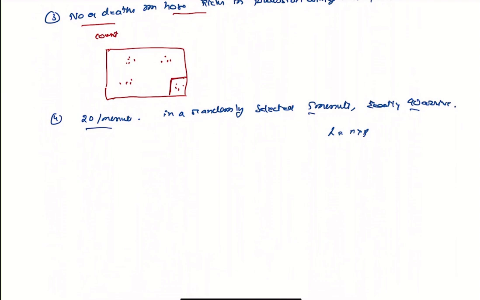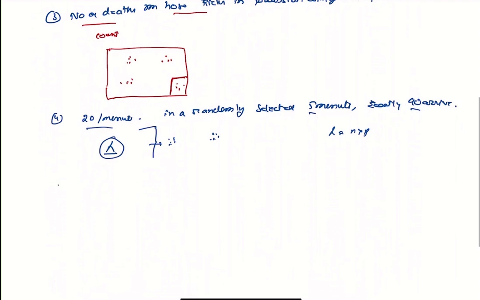But the problem is that lambda is not going to be uniform. Students will not be arriving independent of each other. So this will not be a Poisson distribution, because students will be arriving in groups in a school rather than independent of each other. And this will also vary depending on the time. So this will not be a Poisson distribution.